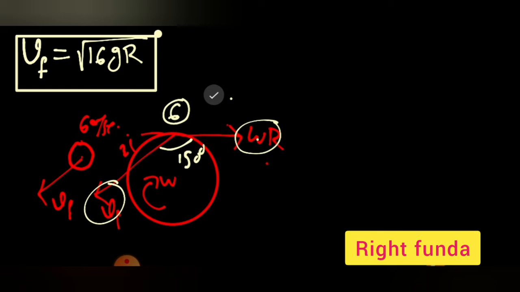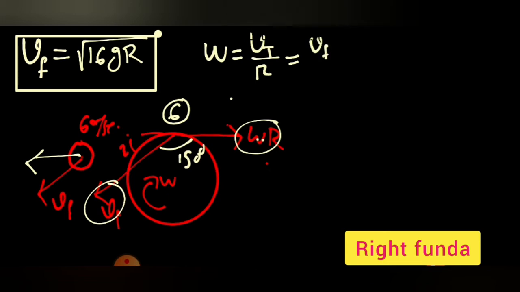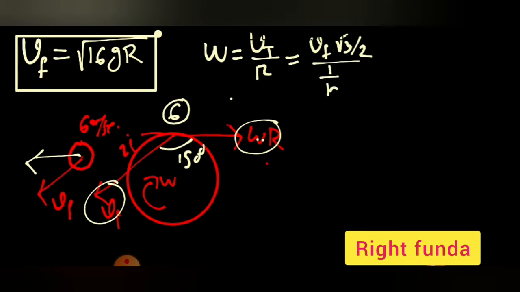Before we go there, we'll be calculating omega first. What is omega there? Because the body was doing pure rolling motion, at the topmost point omega is equal to velocity at the topmost point by radius. And velocity at the topmost point is nothing but the x component of Vf, so this is equal to Vf cos 30. Vf root 3 by 2 by radius equal to 1 by 10. So omega into small r is equal to 5 root 3 Vf.